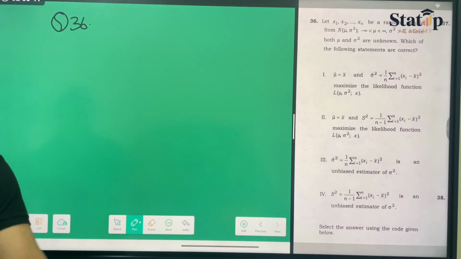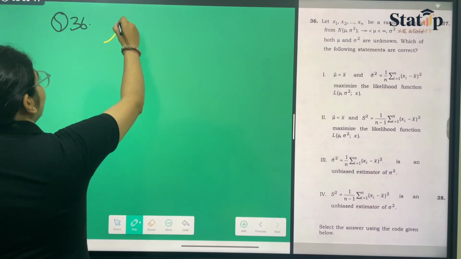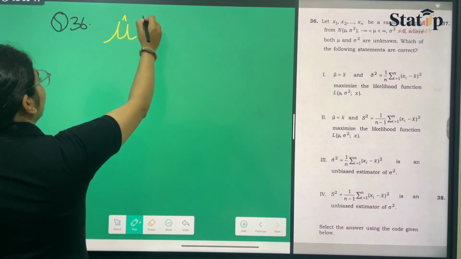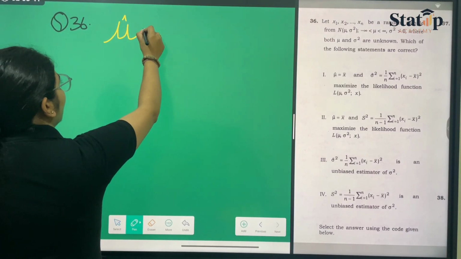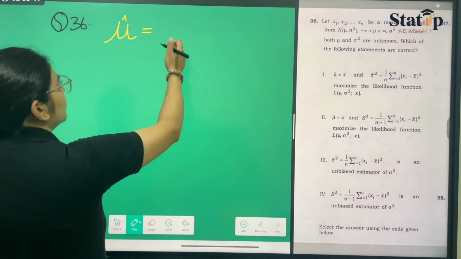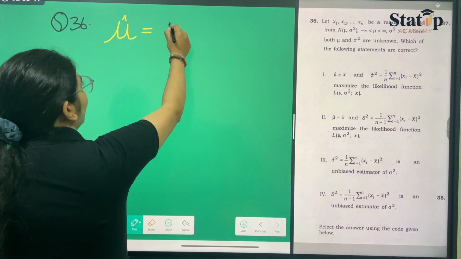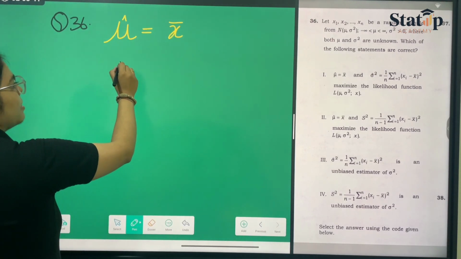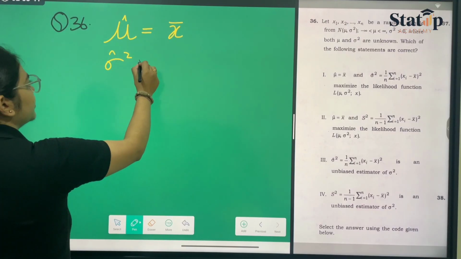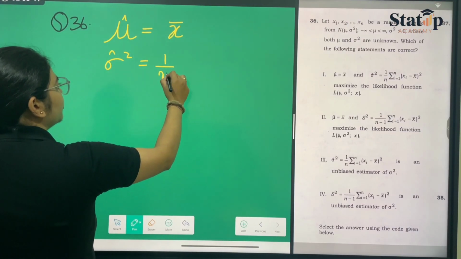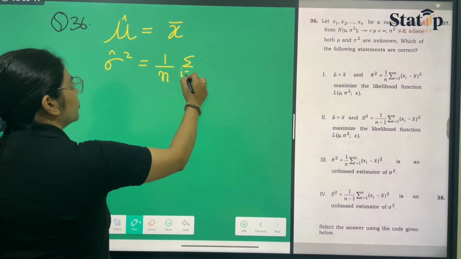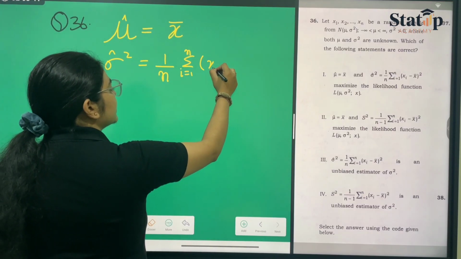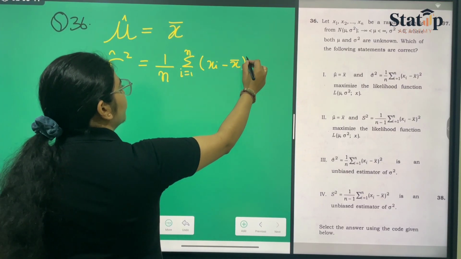First of all, we know that whenever mu and sigma square are unknown, the maximum likelihood estimator of mu will always come out to be x bar, and the maximum likelihood estimator of sigma square will always come out to be 1 upon n summation i goes from 1 to n of xi minus x bar whole square.